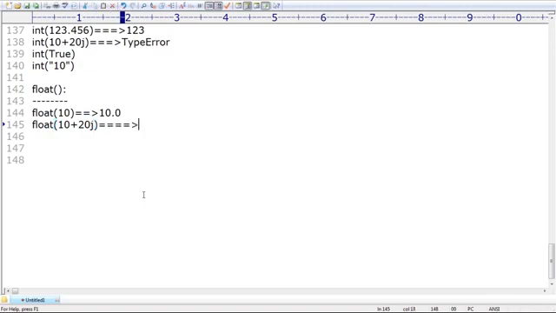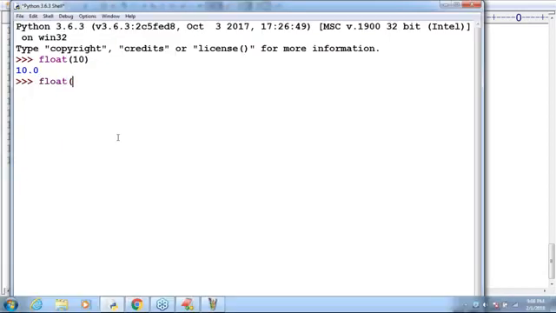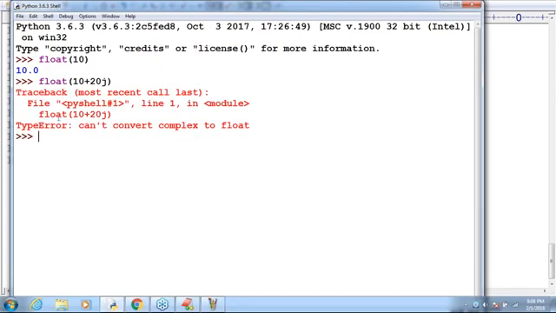Good. You have to tell. Type error. By default, we are going to get type error because you can't convert complex type. Float of 10 plus 20j: observe the type error. Can't convert complex to float. Directly, it's going to tell that a complex number cannot be converted to float type. Remember that, sir.